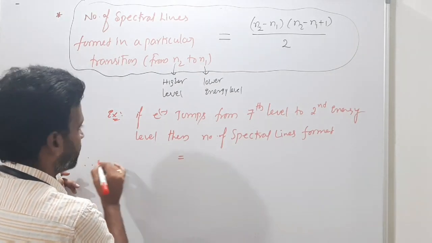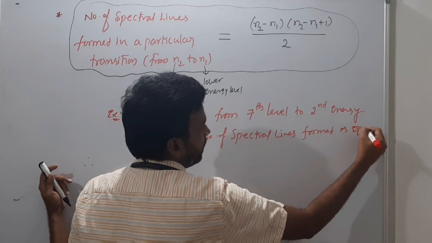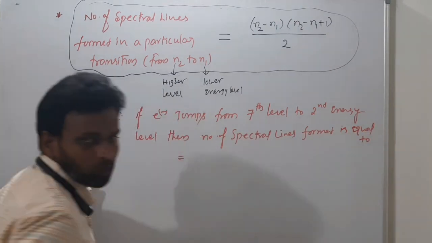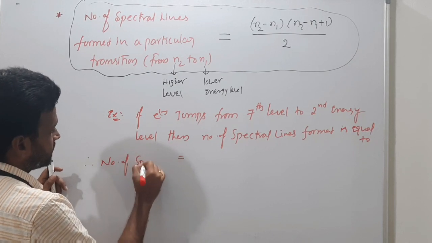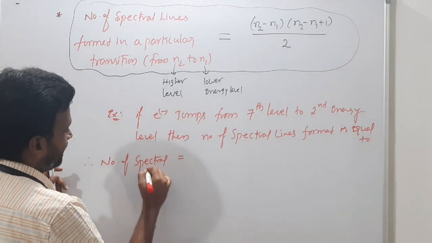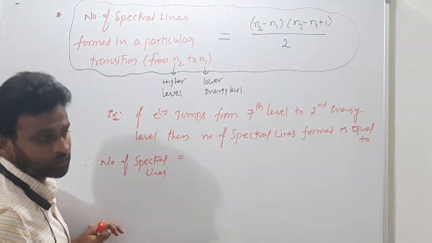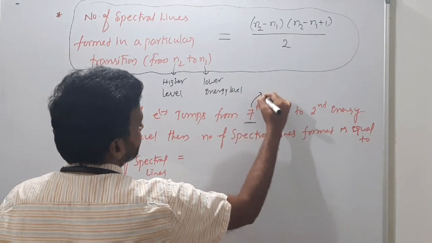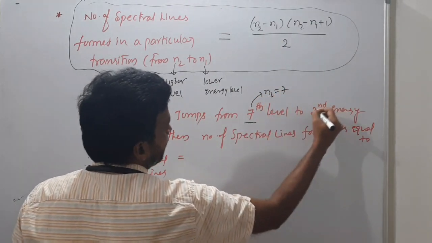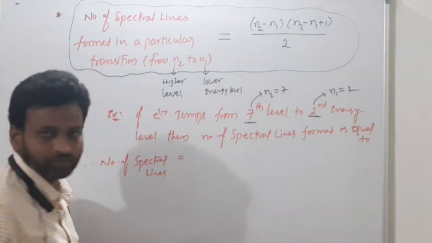Number of spectral lines formula, what do you have? This one. So what is N2? Here N2 is 7 and the second energy level, so N1 is 2.